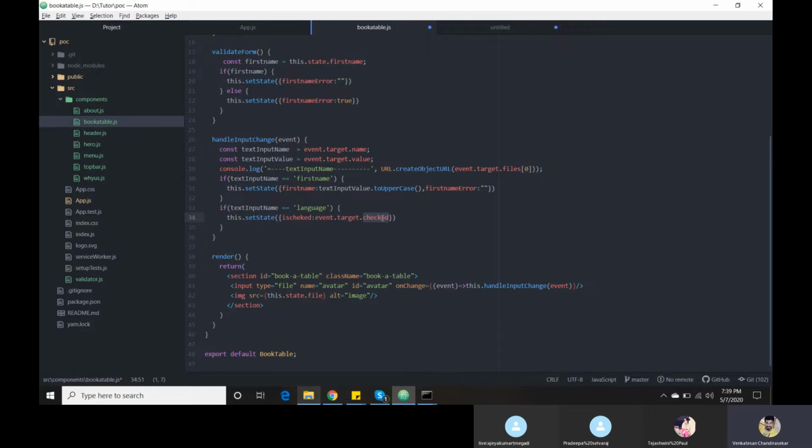For selected values, checkbox has checked. Like that, radio also has the checked field. In our file input, it has a separate field called files. In that files we have every piece of information about the selected file. For your information I am showing that information. I am going to show only the selected file's information.